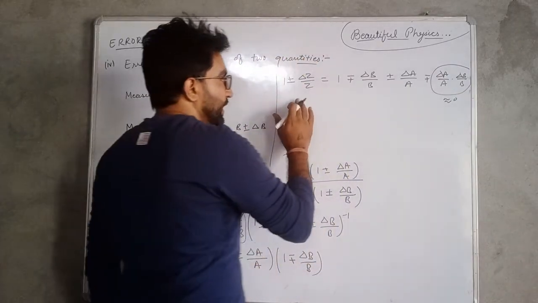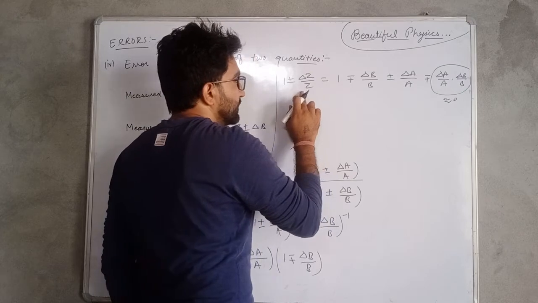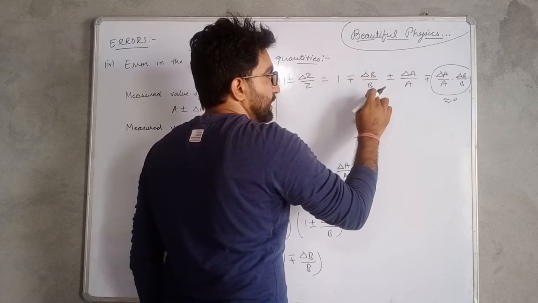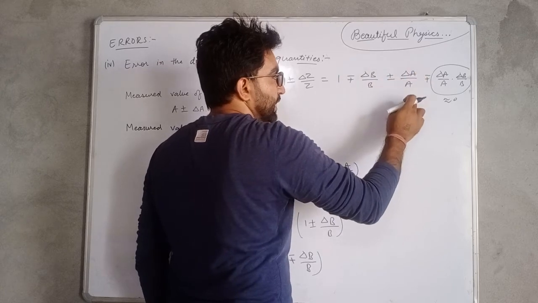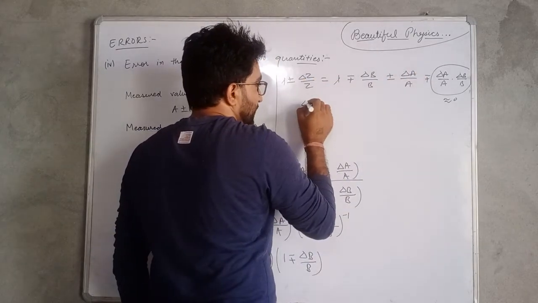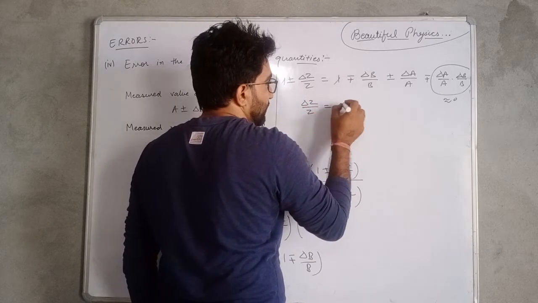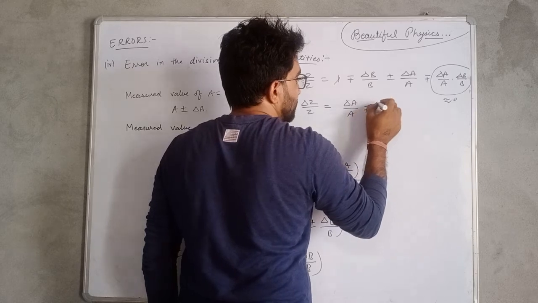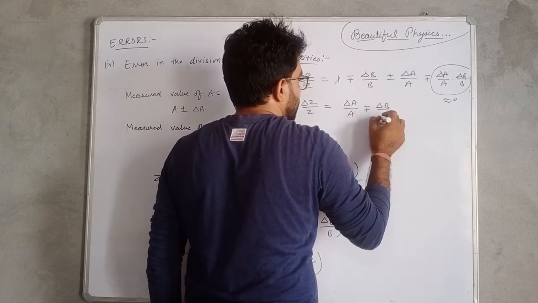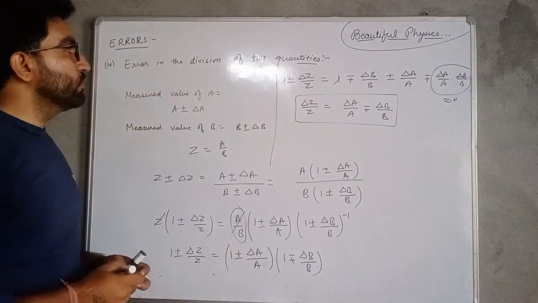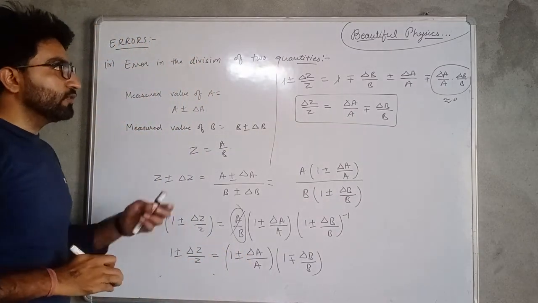So we have 1 plus minus delta Z by Z equal to 1 minus plus delta B by B plus minus delta A by A. 1 is cancelled from there, then delta Z upon Z will be equal to delta A upon A minus plus delta B upon B.